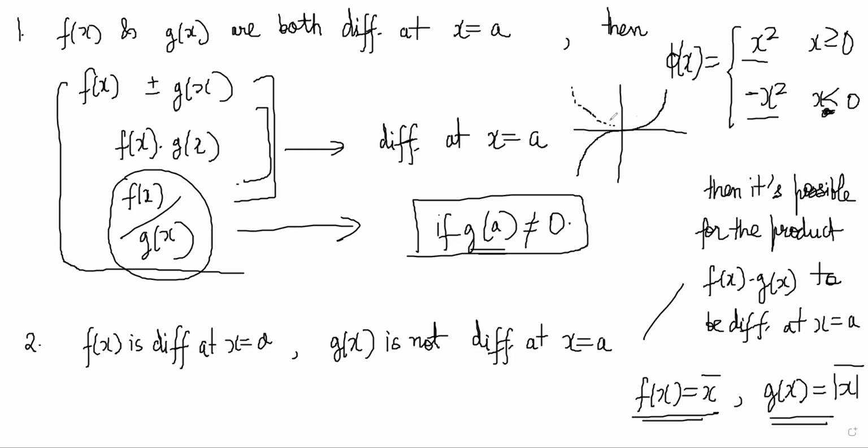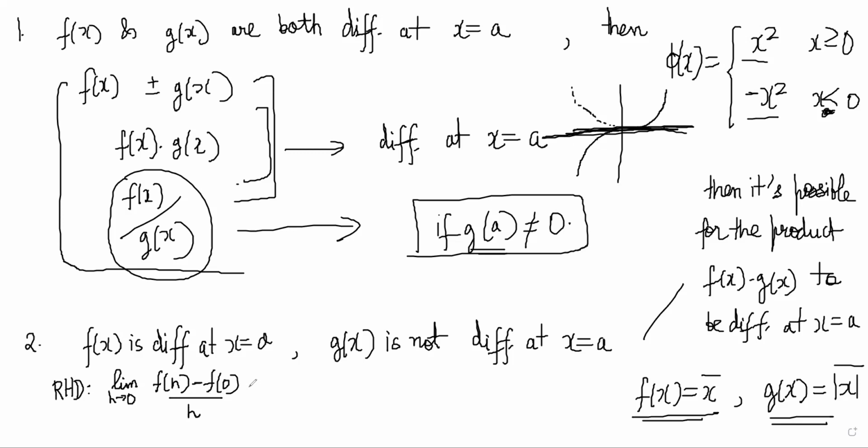This graph has a common tangent at this point. You can also prove differentiability by doing the definition. The right hand derivative at 0 is the limit of h tends to 0, f(0 plus h), so f(h) minus f(0) divided by h.